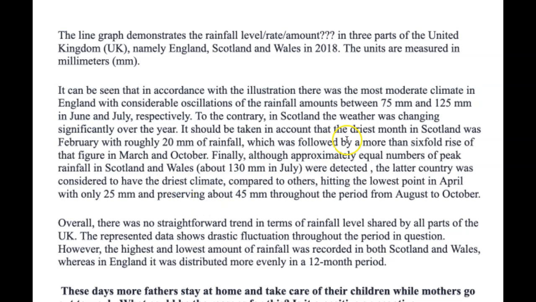It should be taken into account that the driest month in Scotland was February, with roughly 20 millimetres of rainfall, which was followed by a more than 6-fold rise of that figure in March and October. Beautiful.